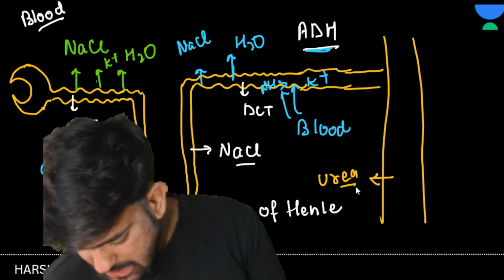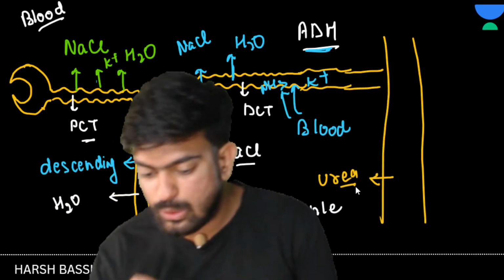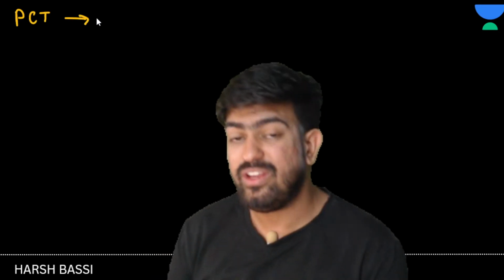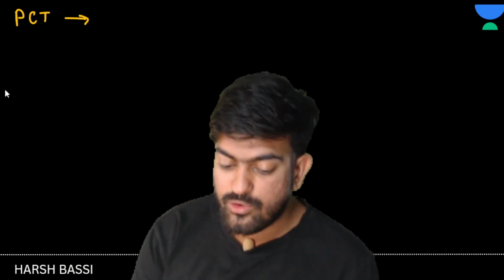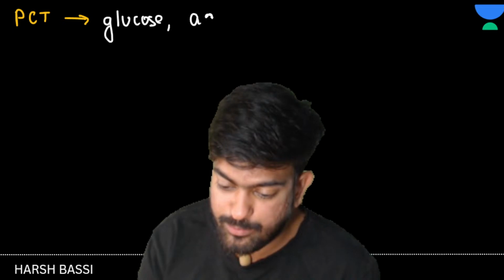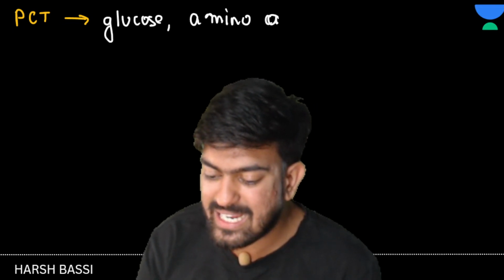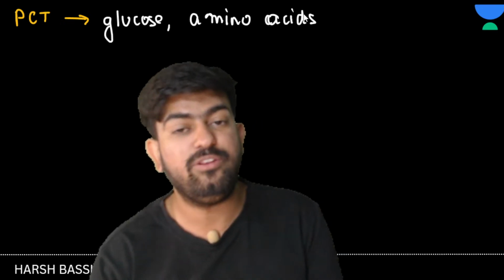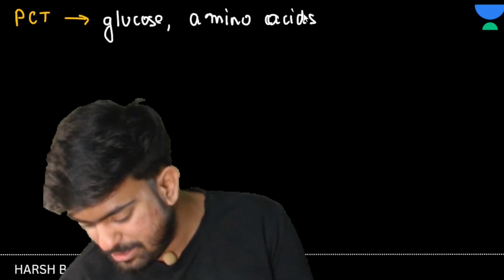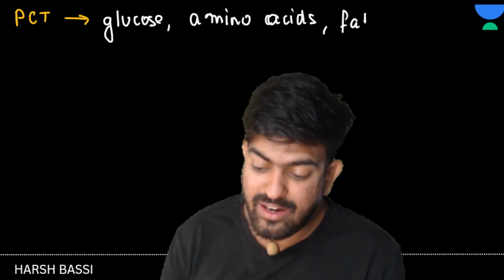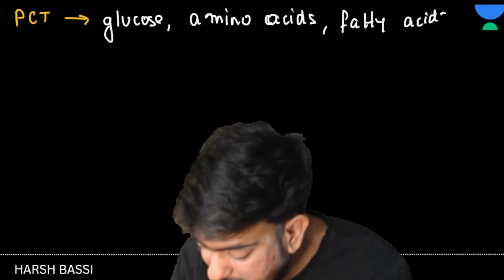Now see here, if I talk about the glucose, if I talk about the PCT, in PCT many things have been reabsorbed. What things are? Sir, glucose is reabsorbed. One more thing which is reabsorbed is amino acids. Various types of amino acids are reabsorbed. ये सारा क्या हो रहा था? ये गलती से यूरिन में चला गया था. That means this has to be reabsorbed. Glucose, amino acids, some fatty acids, they all are completely reabsorbed.